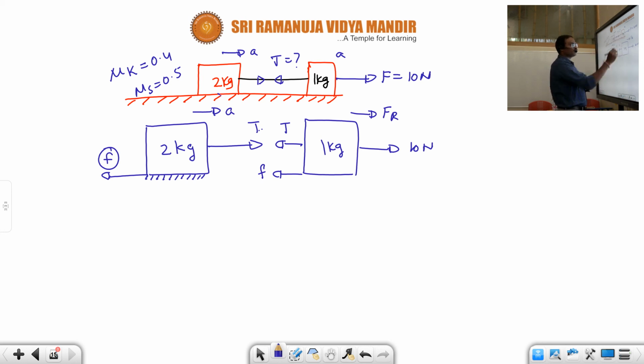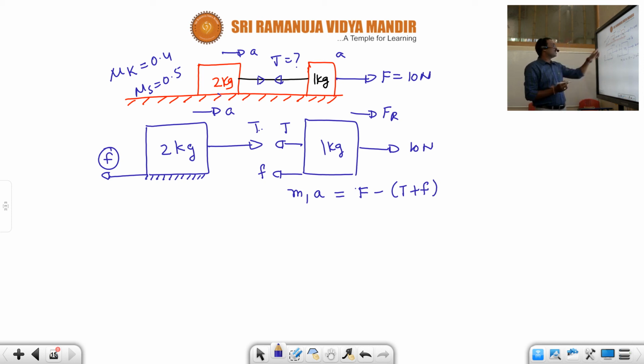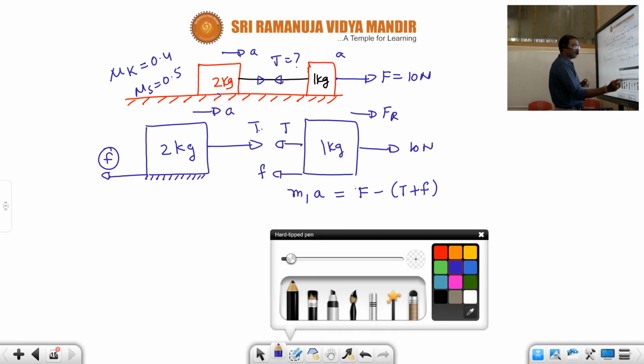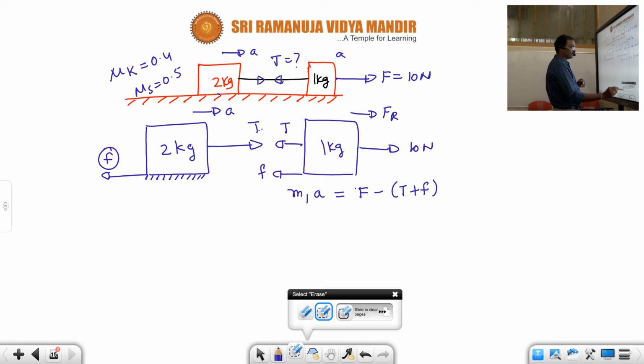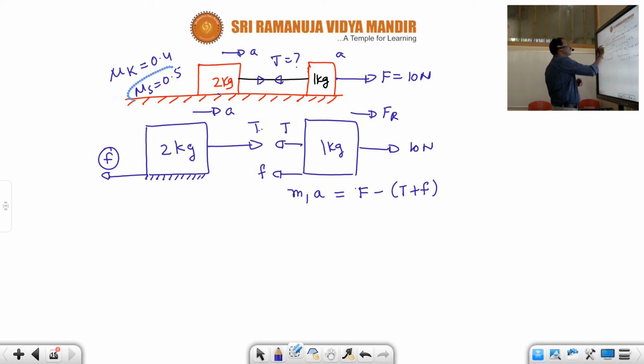Now this is the free body diagram. The equation of motion for the 1 kg block, with mass m1 and acceleration A: A is equal to the 10 Newton force applied, F minus T plus the frictional force. I will take only the mu k value.